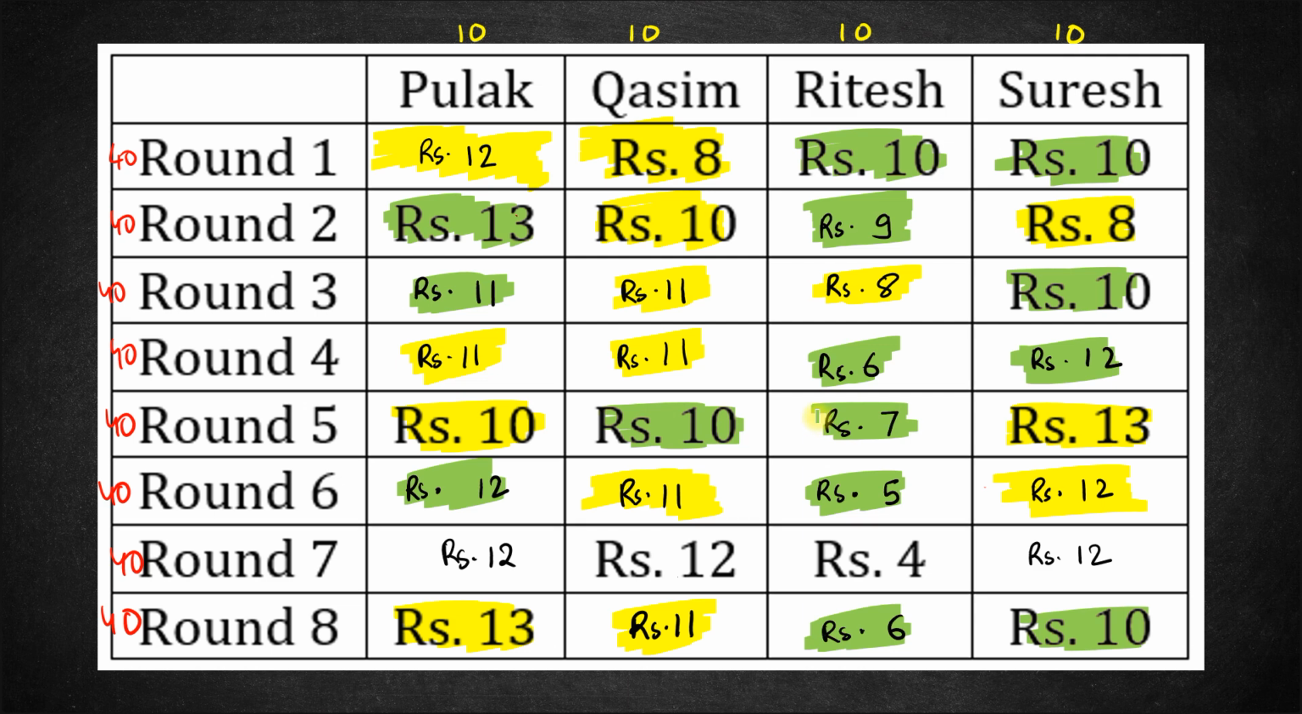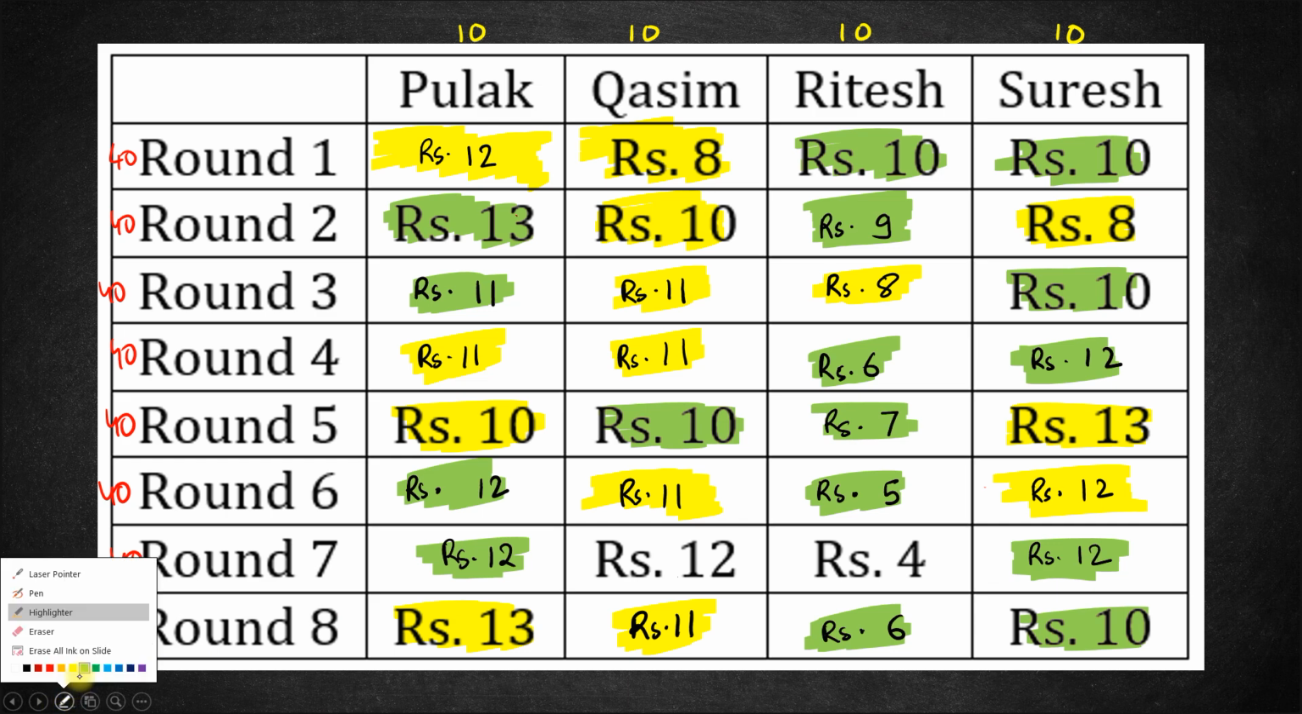Correct? Fine. And finally in round 7, Pulak is not betting, Suresh is not betting. So they both will form a pair and the other pair will be for Qasim and Ritesh. Right? So with this we complete the entire table of the amount each of them had at the end of each of these 8 rounds. Now let us look at the questions.